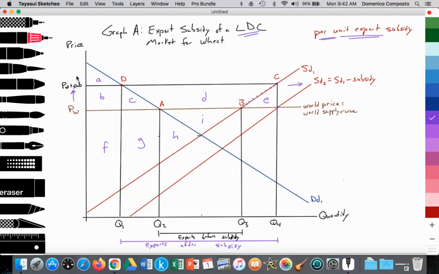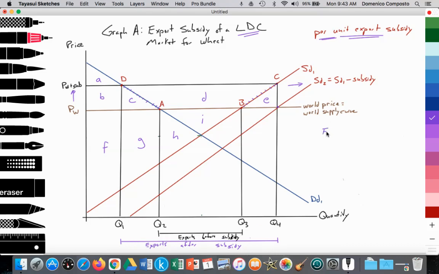And I should state that this is the price received by the producer. Price received by the producer increases from PW to PW plus subsidy. Since the export subsidy is meant to generate more output for export, consumers in the country must also pay the higher price. So the quantity demanded decreases along their domestic demand curve from point A to point D, or from Q2 to Q1. That then allows for greater exports.